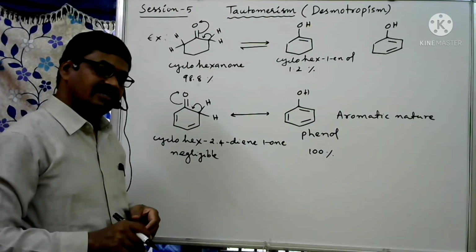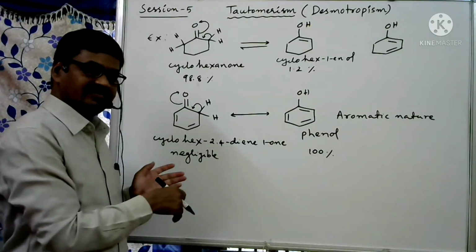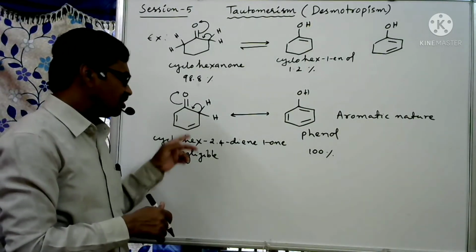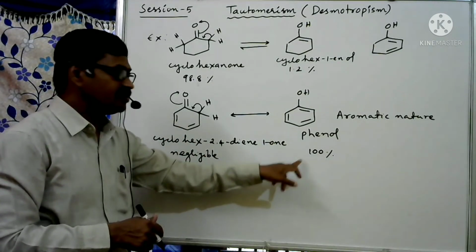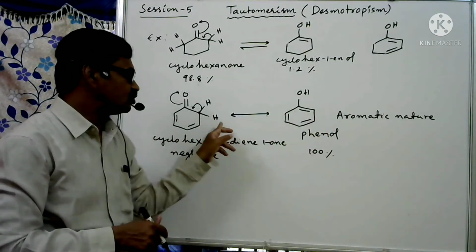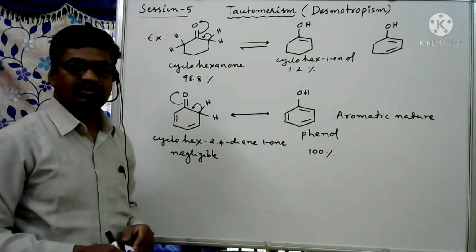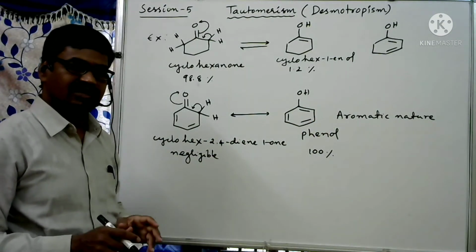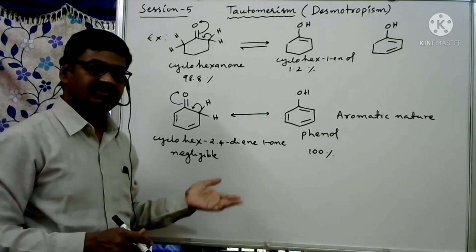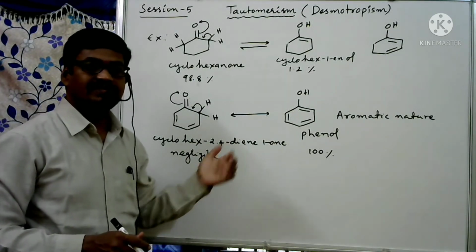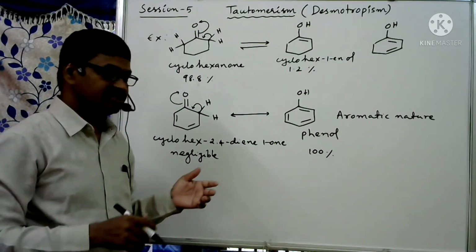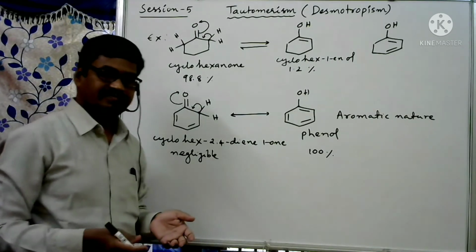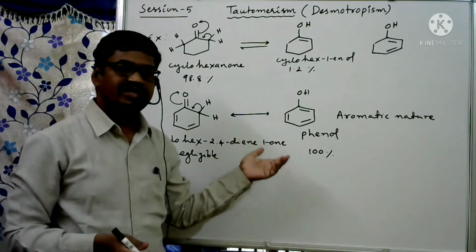But we are not considering this one. Why are we not considering it? Because this compound is negligible. The phenol is more and more stable because of its aromatic nature. It is due to what? Keto-enol tautomerism. As per experimental findings, which is more stable depends on which has the greater quantity, decided by their stability.